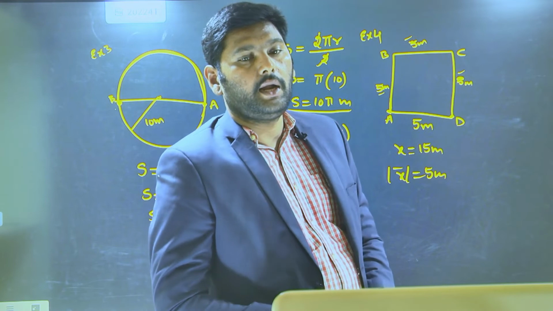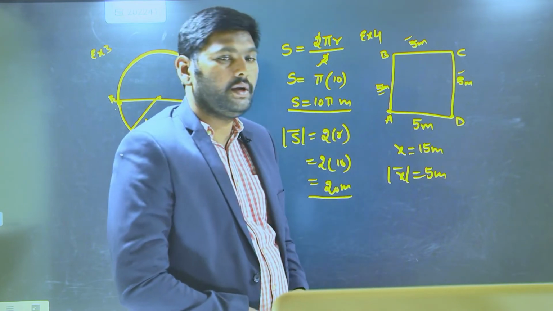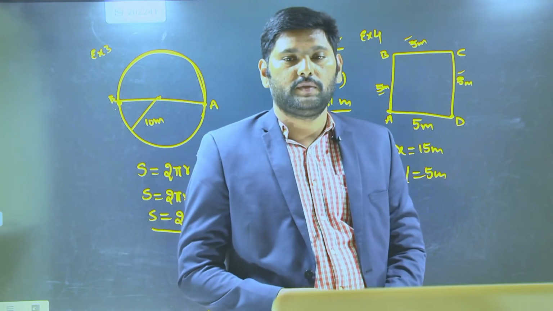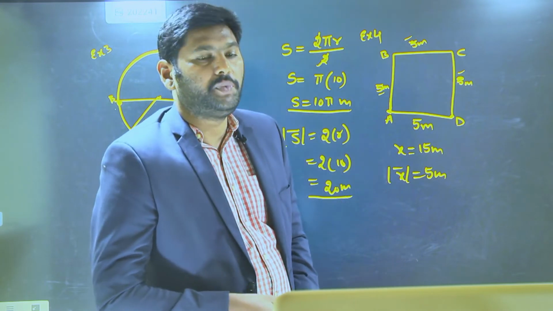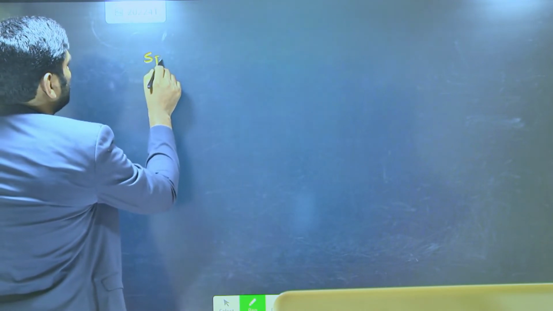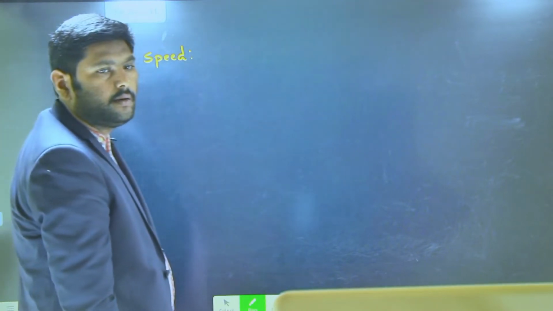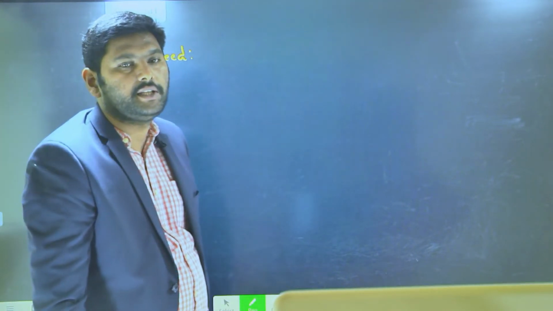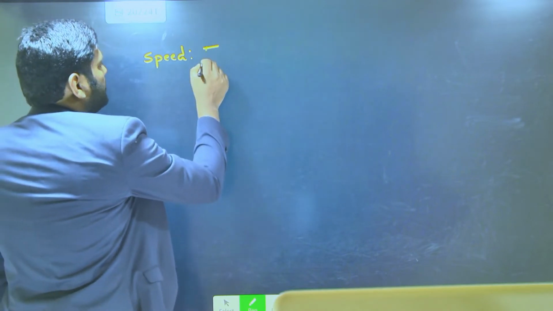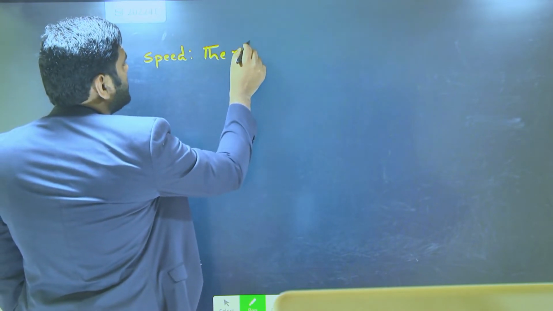Let's go for another physical quantity to explain the motion of an object, that is speed. Let me take the speed. Write down speed. Simply I can tell the speed relation. Speed is nothing but the rate of change in displacement.